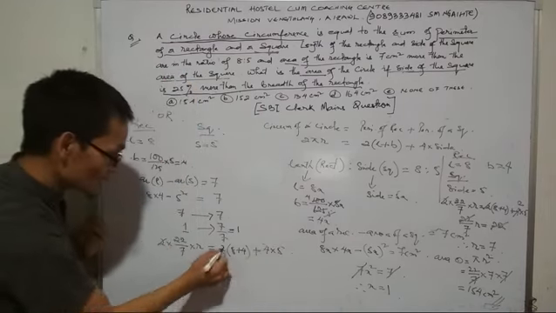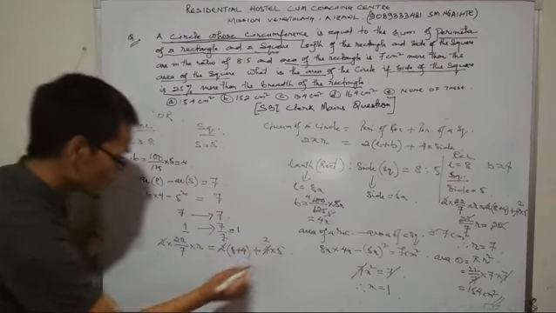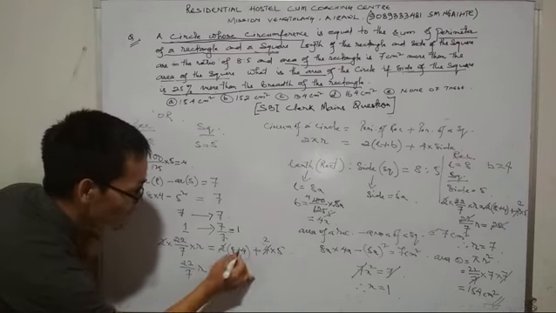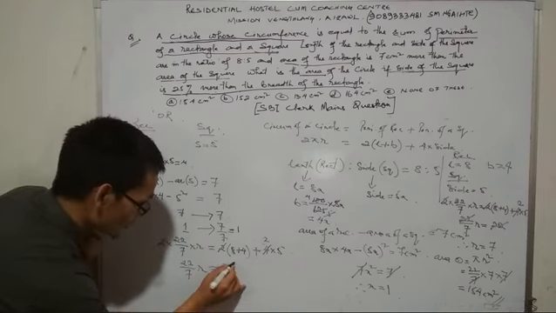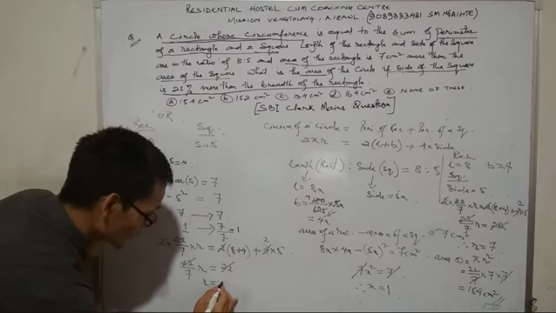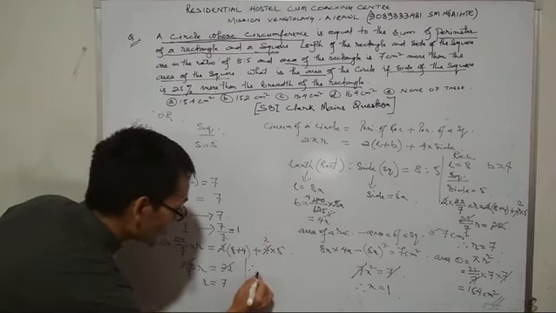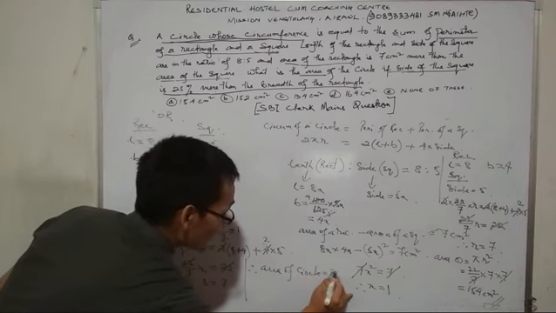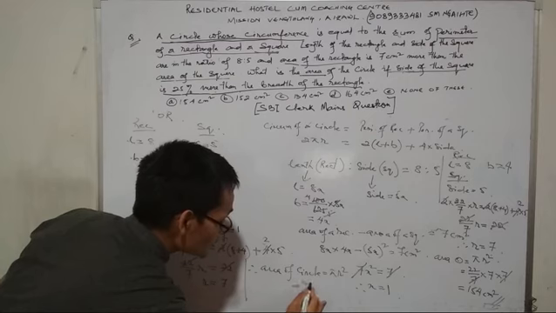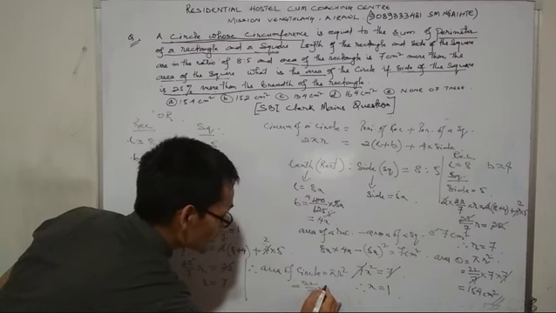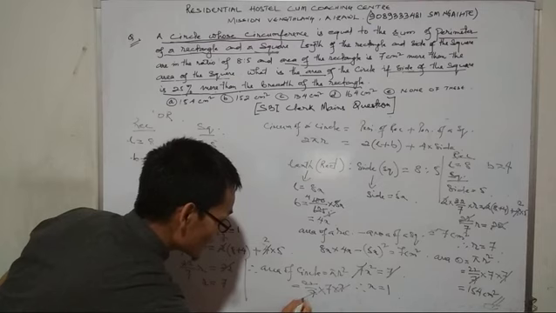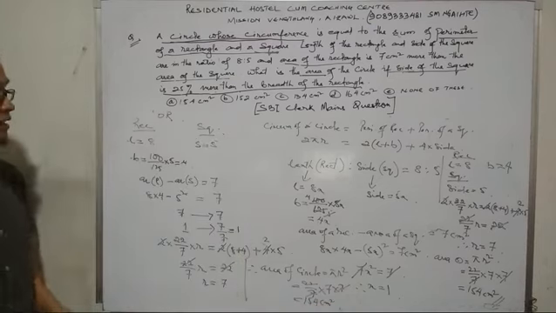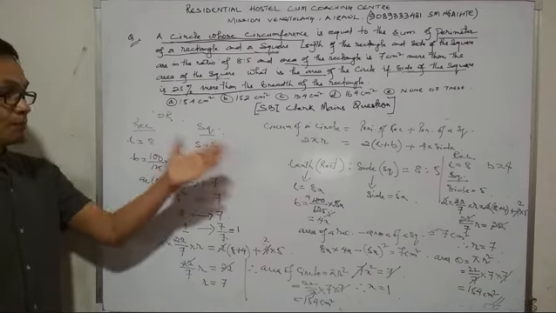So 2 cancels and you get 22 by 7 r is equal to 12 plus 10, which is 22. Then r is equal to 7. Therefore the area of a circle is equal to pi r squared, and here we get 22 by 7 into 7. Cancelling, you get 154 cm².